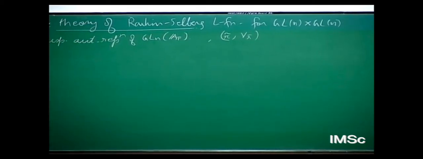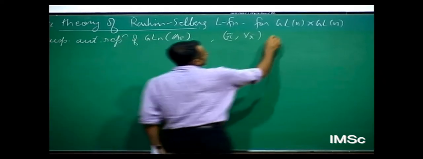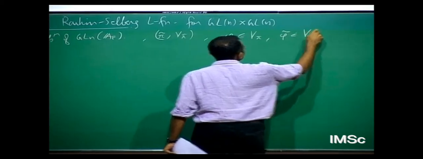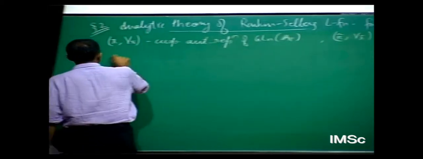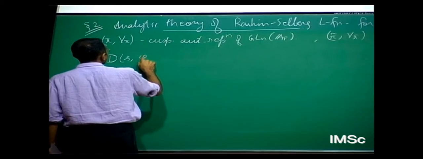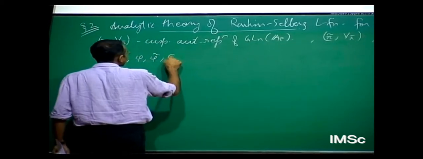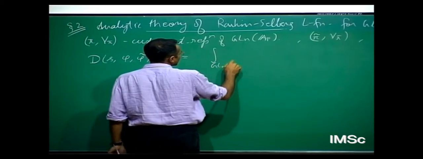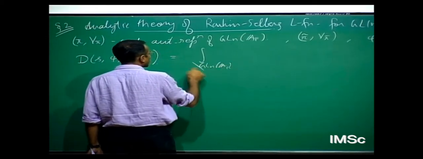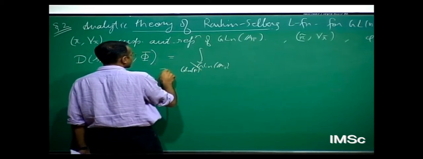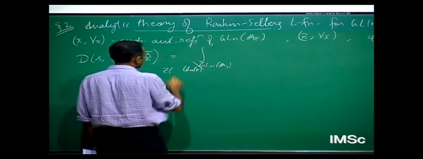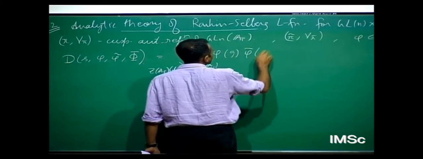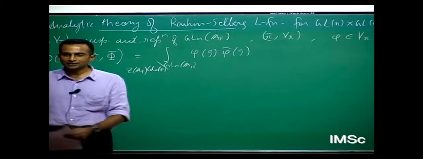And one could consider, so I take a cusp form for pi, I take a cusp form for pi tilde, and one considers an integral, I'm going to denote it by d s phi tilde, and there's another auxiliary data, capital phi, which is an integral over GLN A_F mod GLN F mod the center of A_F, of, I integrate these cusp forms against each other. If I just did this much, then this might degenerate to 0.